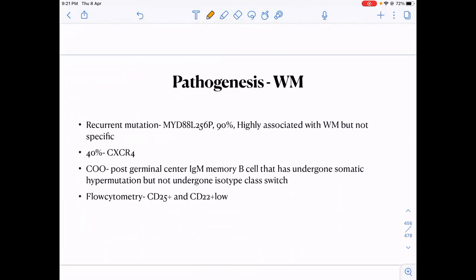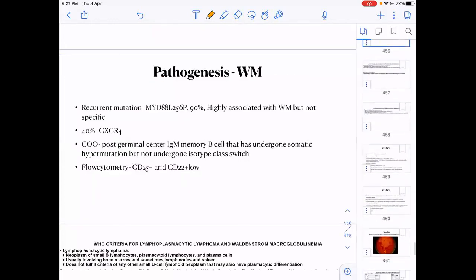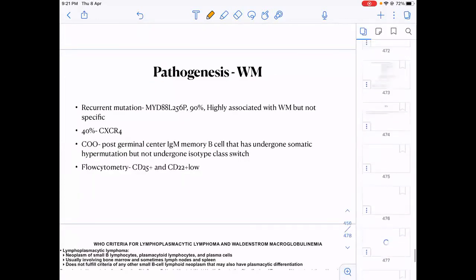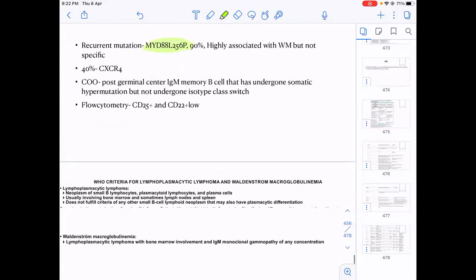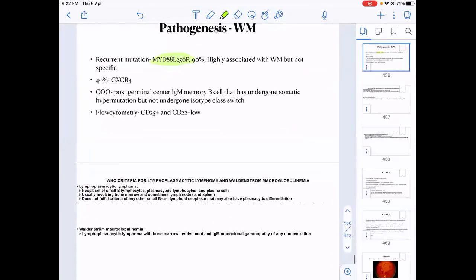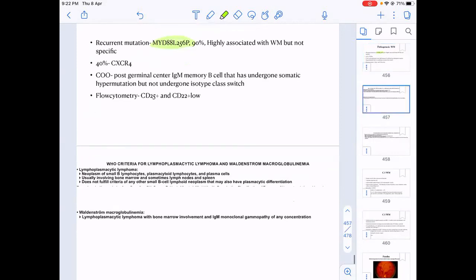What kind of questions they will ask you is, Waldenstrom's is commonly associated with which mutation? So you should know that Waldenstrom's is commonly associated with MYD88 mutation. Okay, it is associated but not specific to Waldenstrom's.